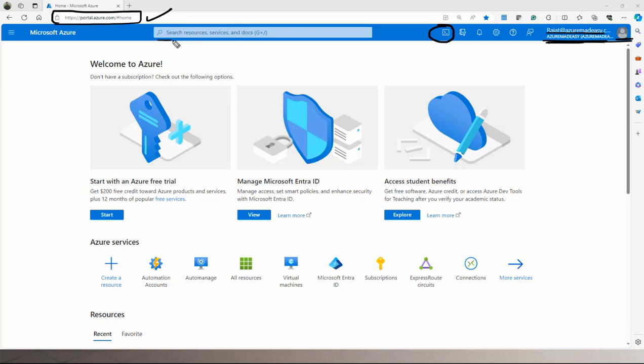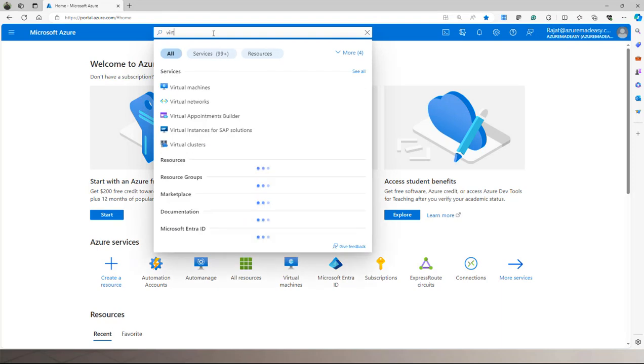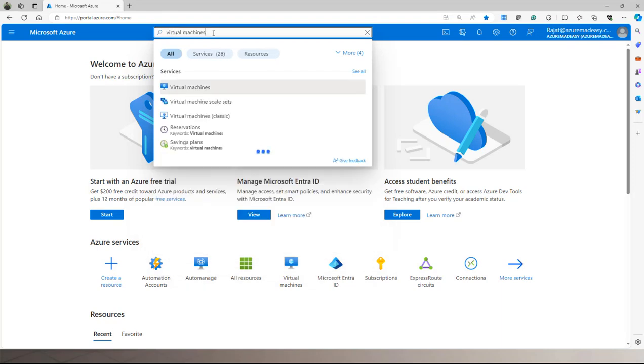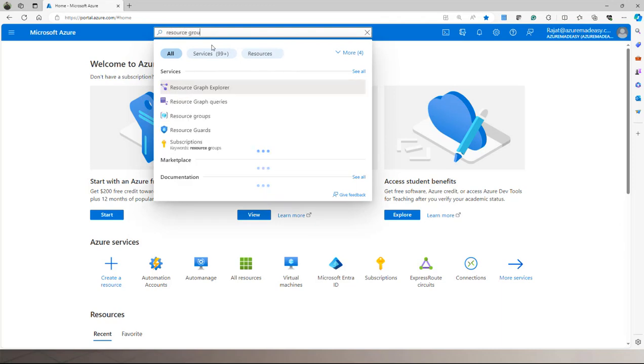So first of all I will talk about this search bar. If you want to search for anything, let's suppose virtual machines, whatever it is you want to search out, you can use this particular search bar. Let me just show you quickly. Let's suppose I want to search for virtual machines. Yes, I can get it. If you want to search for resource groups, yes, I can get it. So those things are already present.